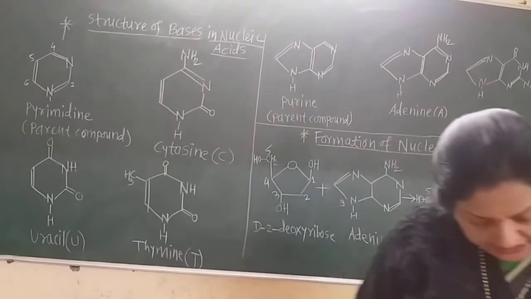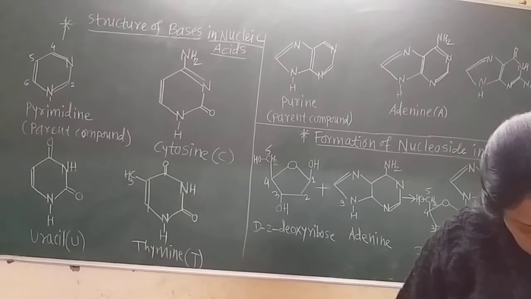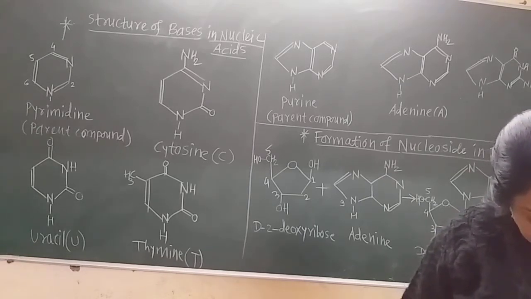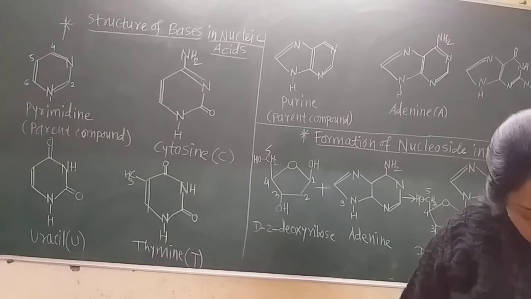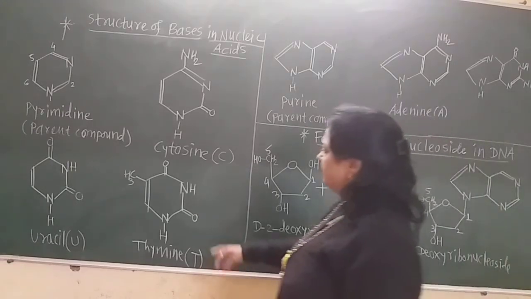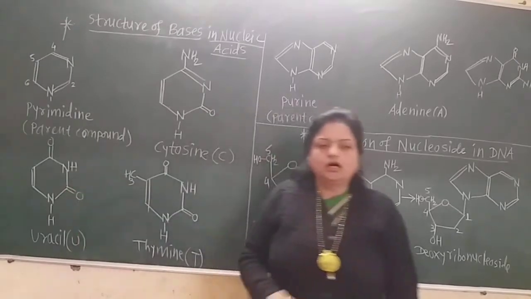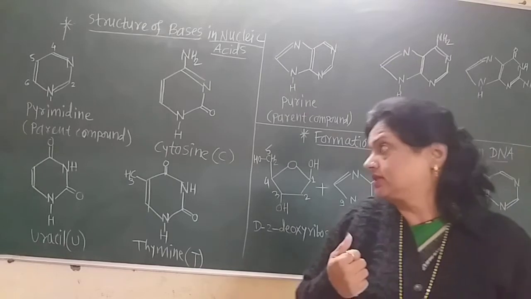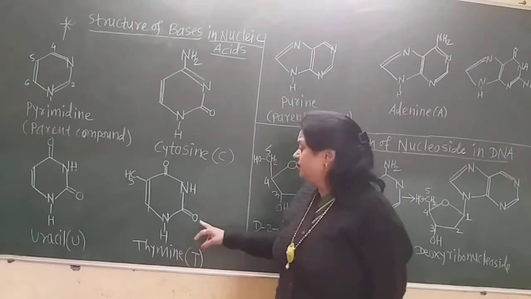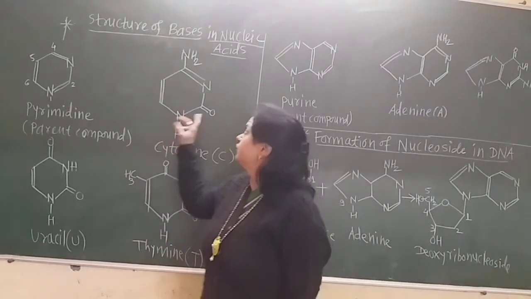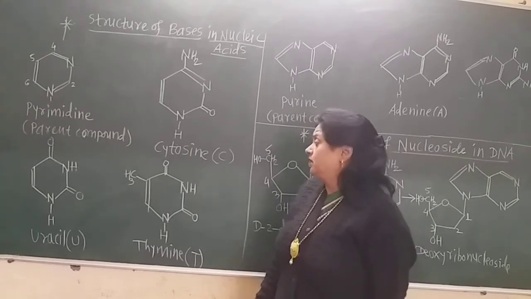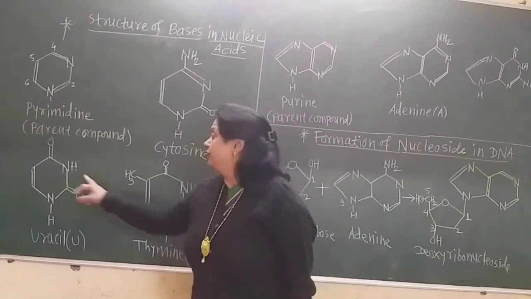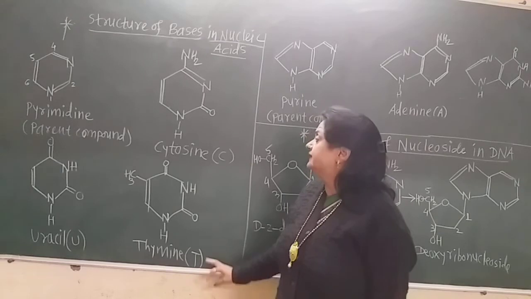In cytosine, there is no hydrogen atom on the 2nd nitrogen. But in thymine and uracil, there is the hydrogen atom. So, remember what the difference is between their structures. Now, common things are there. On the 3rd carbon, there is the ketonic group. And on the nitrogen, there is the hydrogen for uracil and thymine.